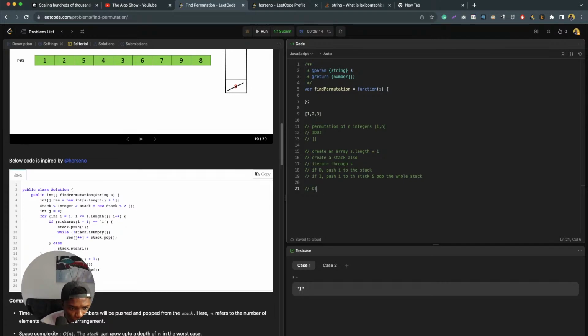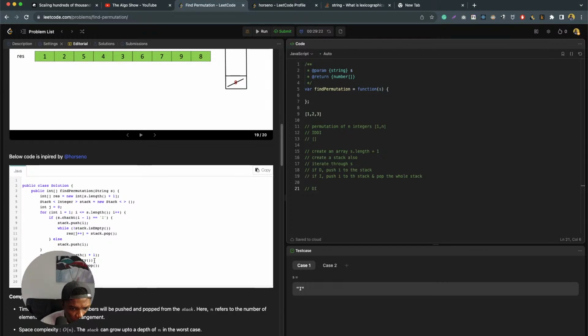So we push the second, and then we push s dot length plus 1. We push 3 now, and then we have 1 and 3. And then while the stack is not empty.